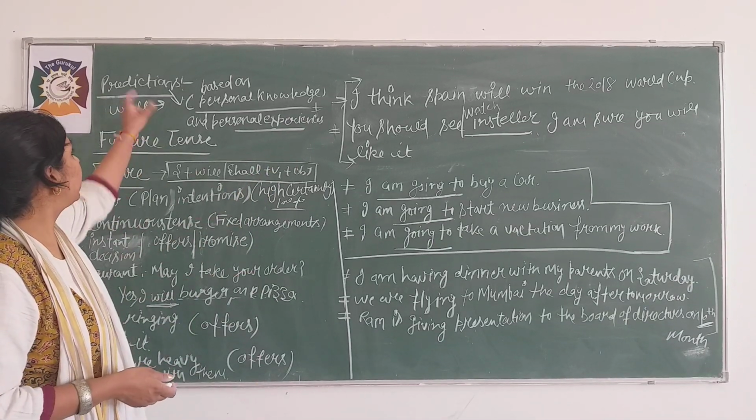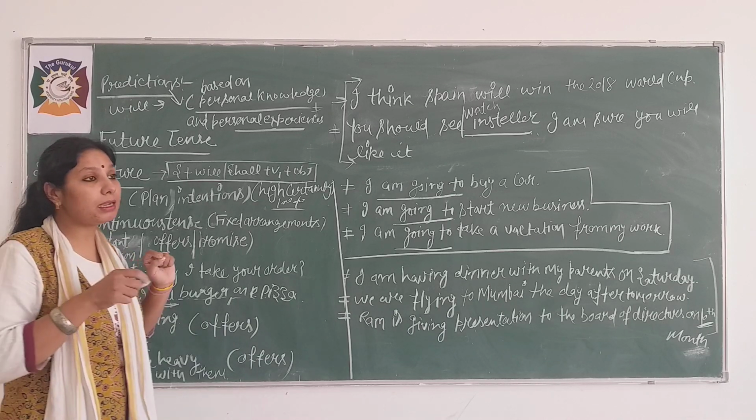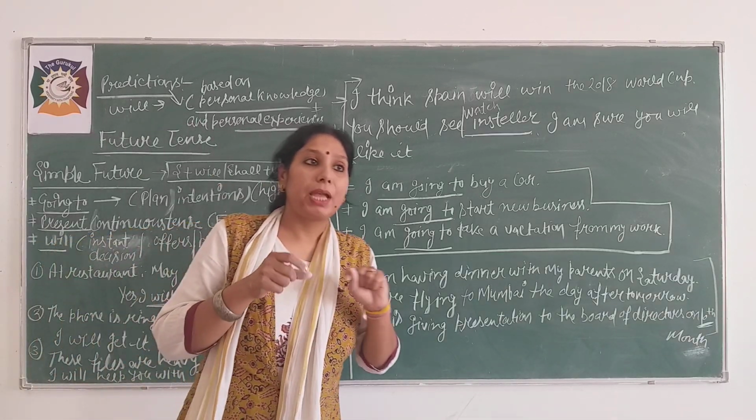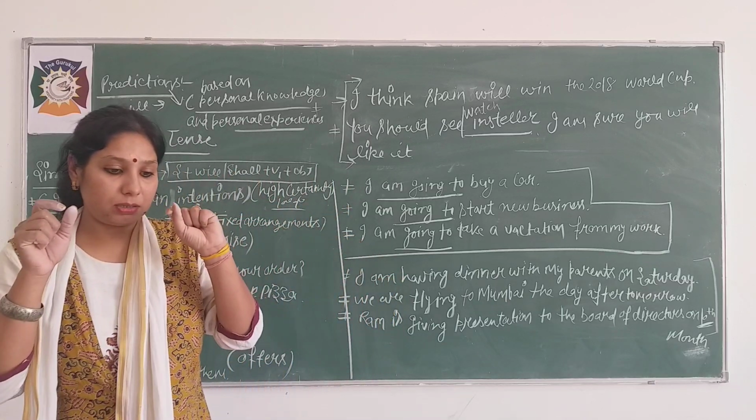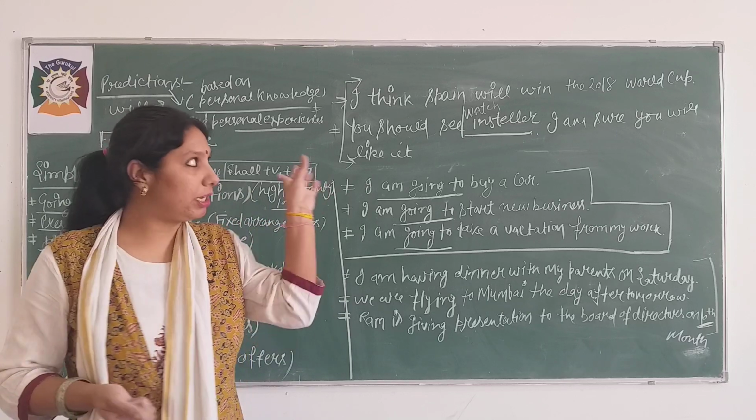Now see, "going to" is also used for predictions, but what is the difference? These are the predictions we make at some time in the present.